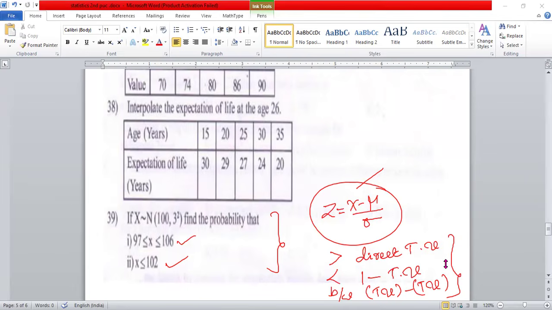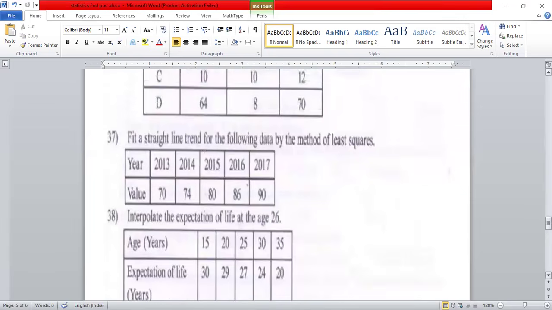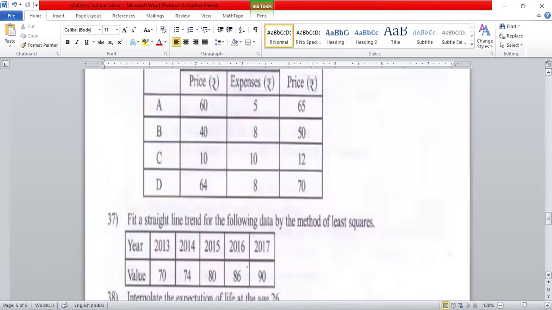So this is for 5 marks, Section A. The first question, index number; second question, time series; third question, interpolation and extrapolation; and last question, theoretical distribution. Also note that I forgot to say, in the 5-mark 7 questions, first main, you're able to write only 4 questions, but I missed it.